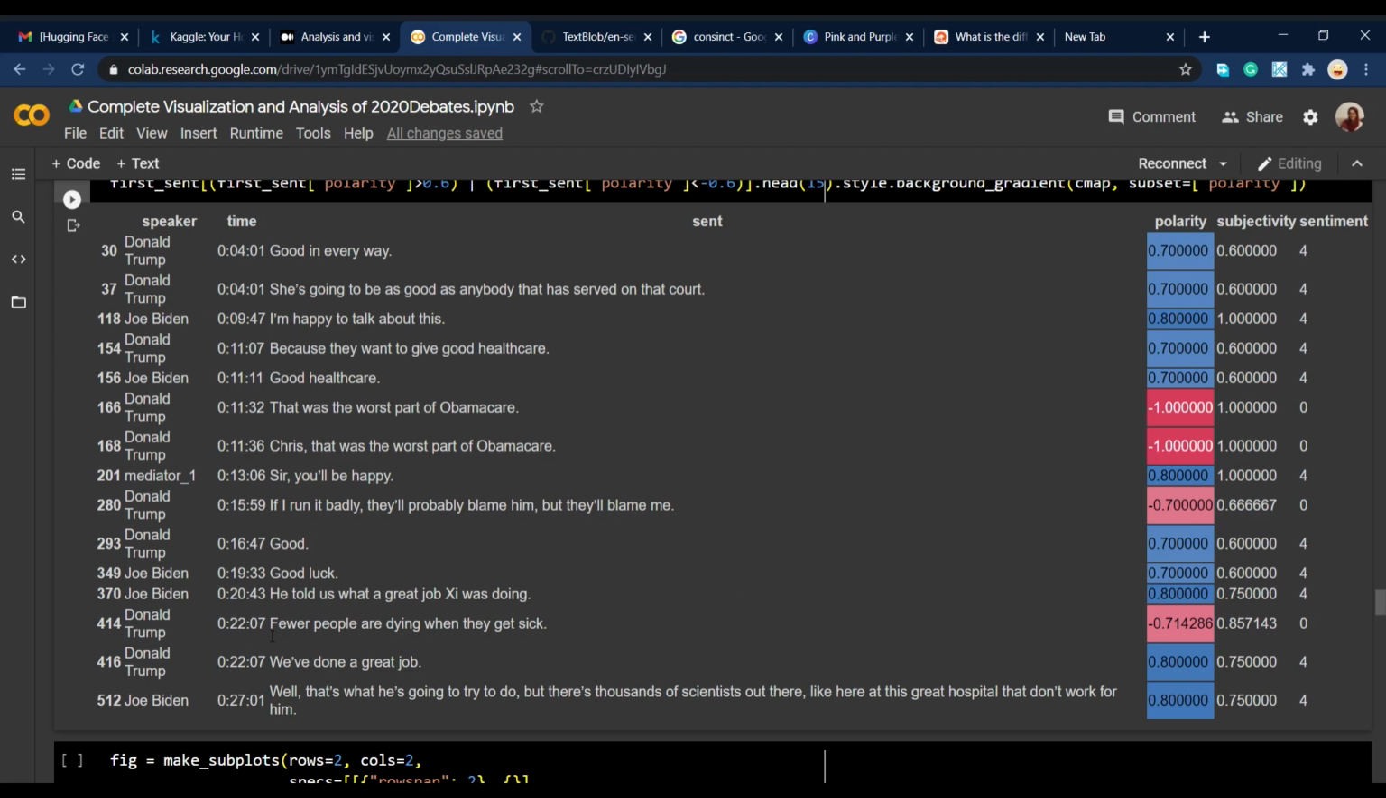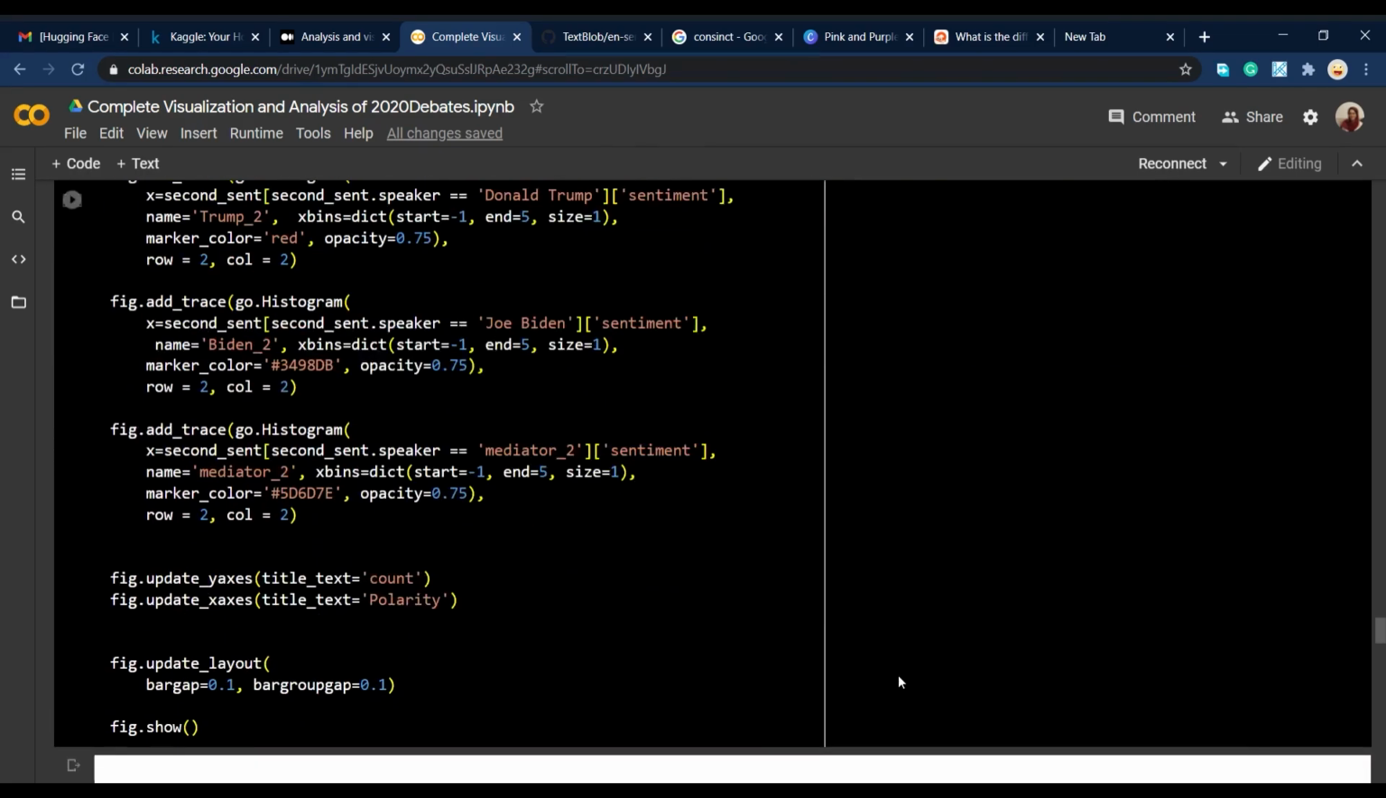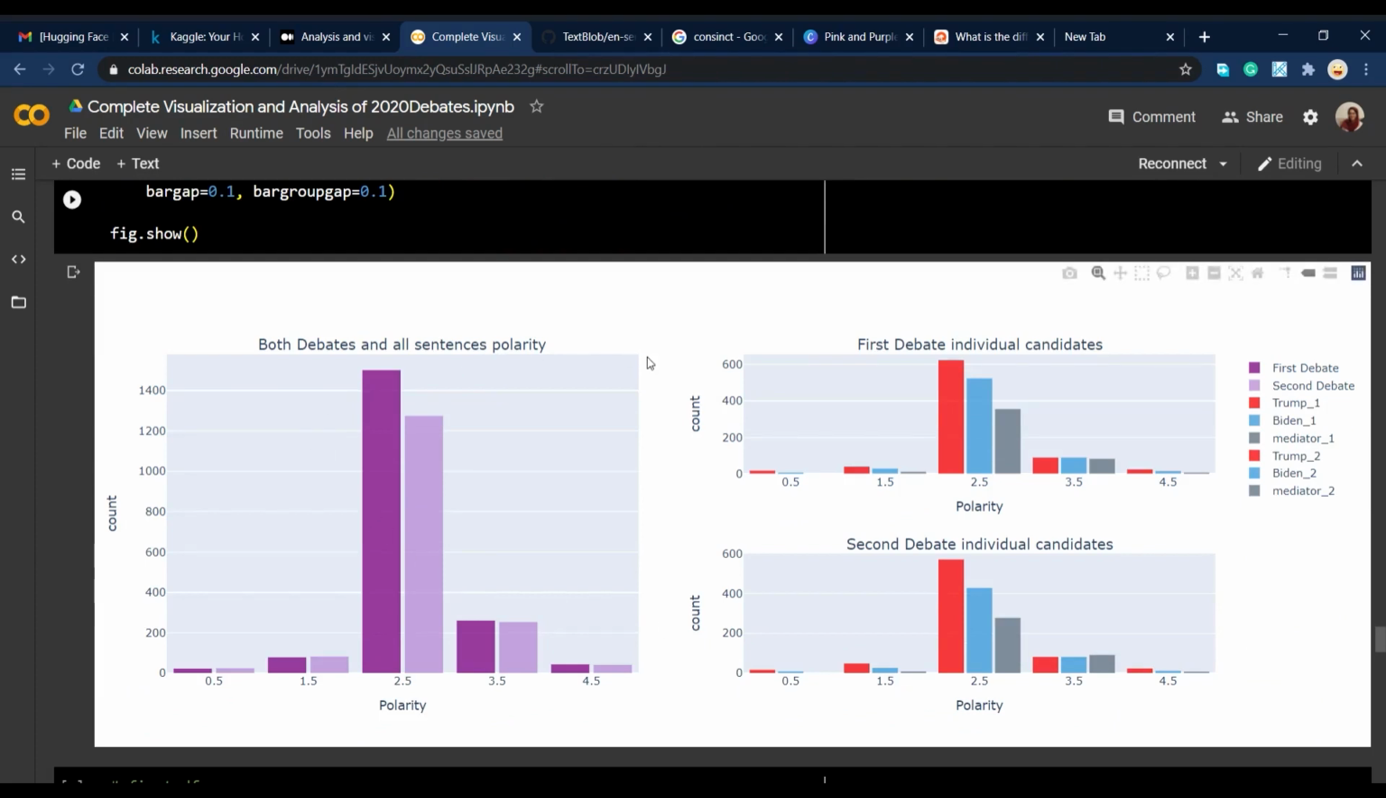Like how I talked about, it can understand some certain things. We can see that this sentence is recognized as a negative sentence: it's like a bad thing that fewer people are dying every day. But in general, sentences like "we've done a great job" are recognized as a very positive and good thing to say. I've also printed out and plotted the polarity, but again, I'm not going to talk about this.